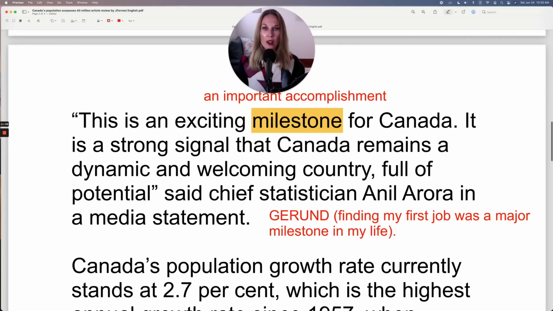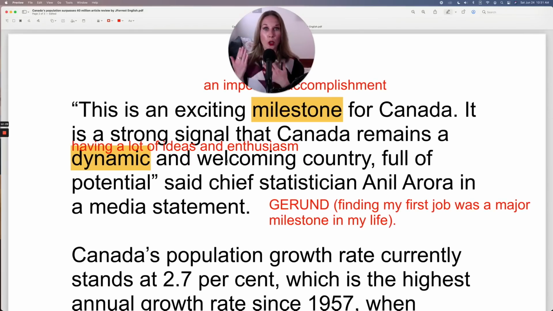It is a strong signal that Canada remains a dynamic and welcoming country. Dynamic is a great adjective to add to your vocabulary, and it means having a lot of ideas and enthusiasm. So Canada remains a dynamic country. Notice we're using dynamic as an adjective to describe what type of country Canada is. So you could use this for your company, your school, your organization. I work in a dynamic company, for example.